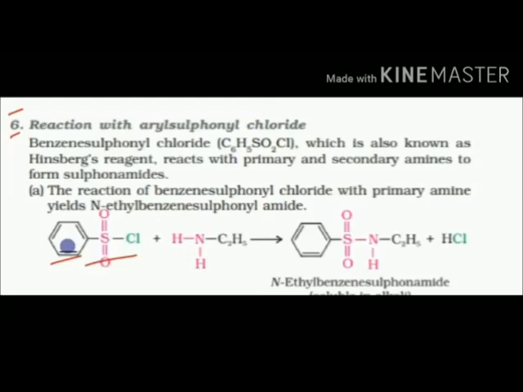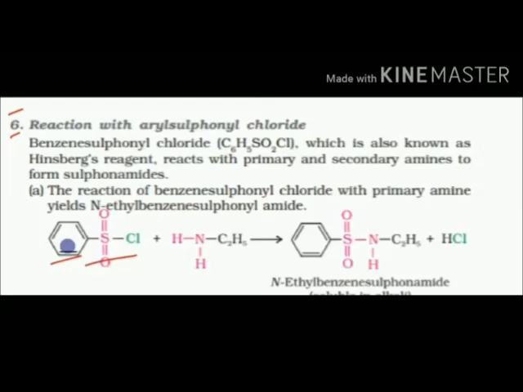When the primary amine reacts with the benzene sulfonyl chloride, chlorine is eliminated from it, and H from the amine group is eliminated as HCl, and N-ethyl benzene sulfonamide is formed. This primary amine forms a sulfonamide which is soluble. This sulfonamide is soluble in alkali.